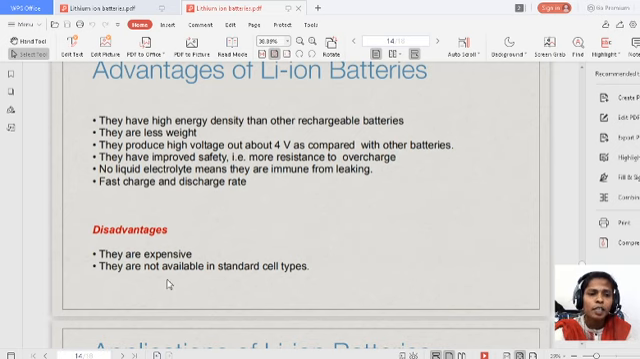Disadvantages: they are very expensive. They are not available in standard cell types. I told you now, because all the electrolytes are not the same, those are not available in the standard type.